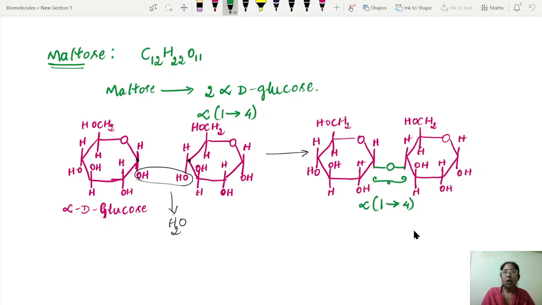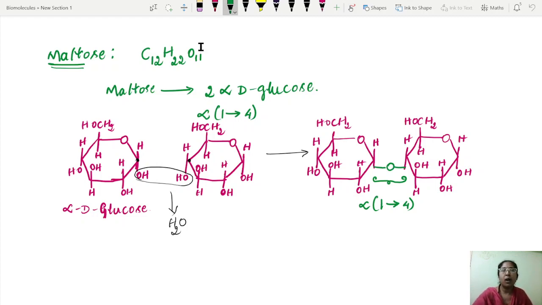So the bond formed in this case is an alpha 1,4 linkage. Then let us know about the occurrence. Maltose is present as a hydrolyzed product of starch in germinating seeds, especially those of cereals. Whenever cereals are germinating, the starch is hydrolyzed to produce maltose.